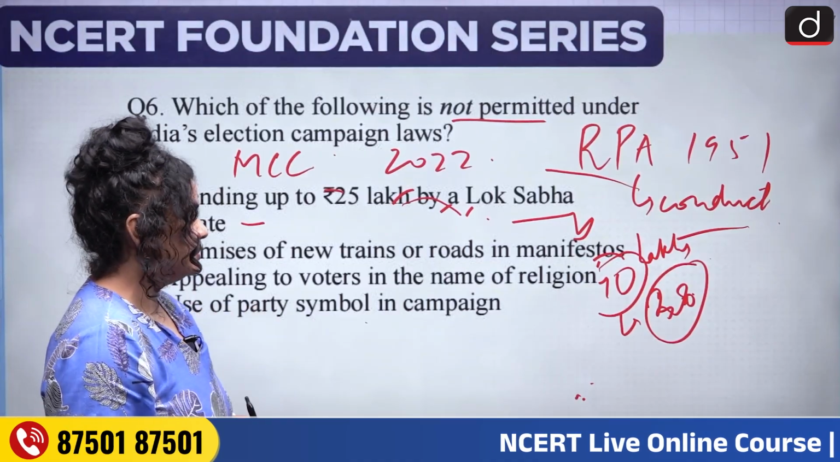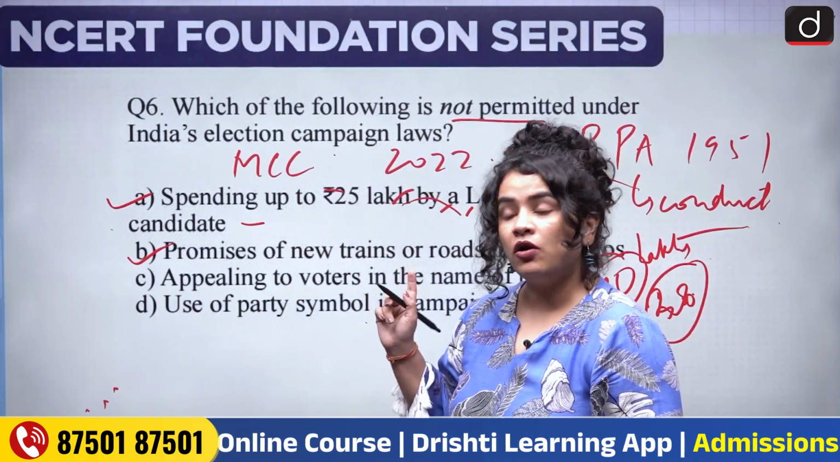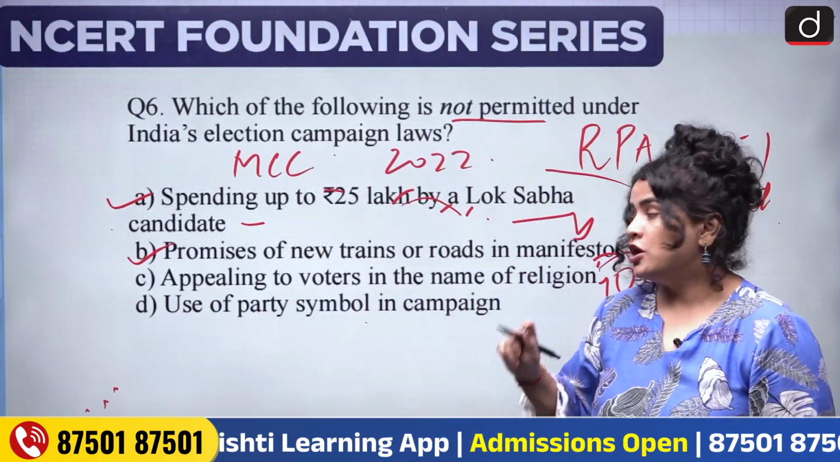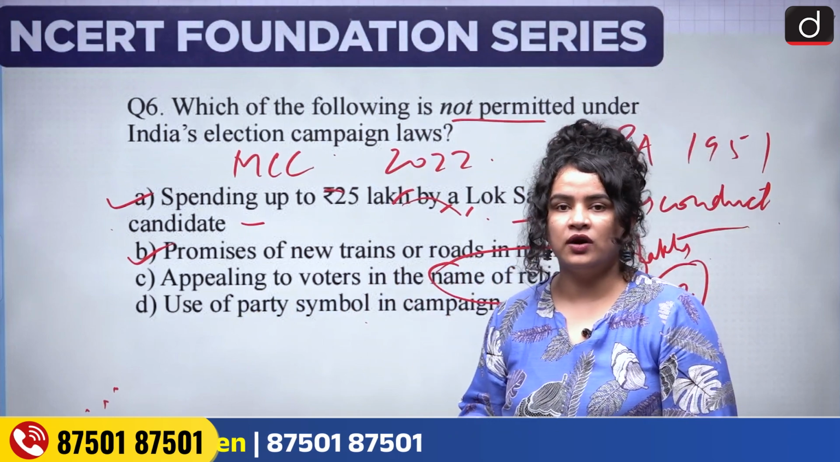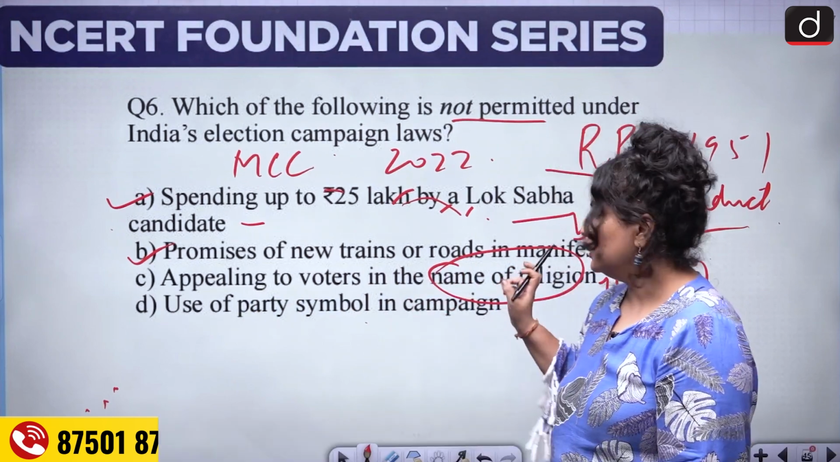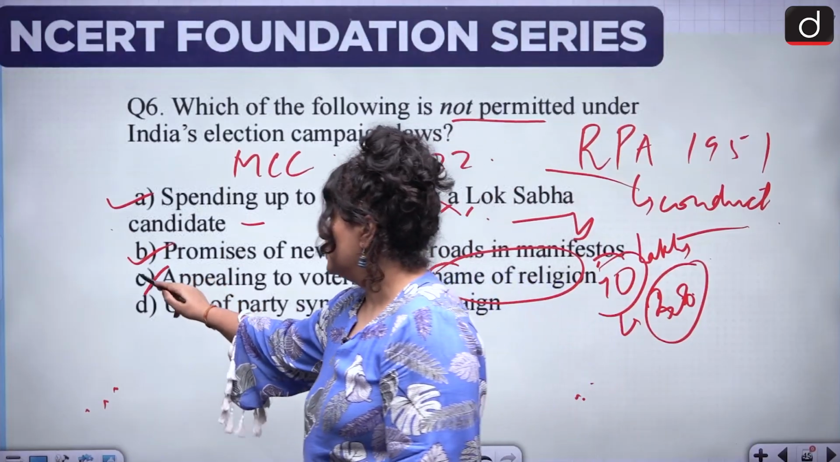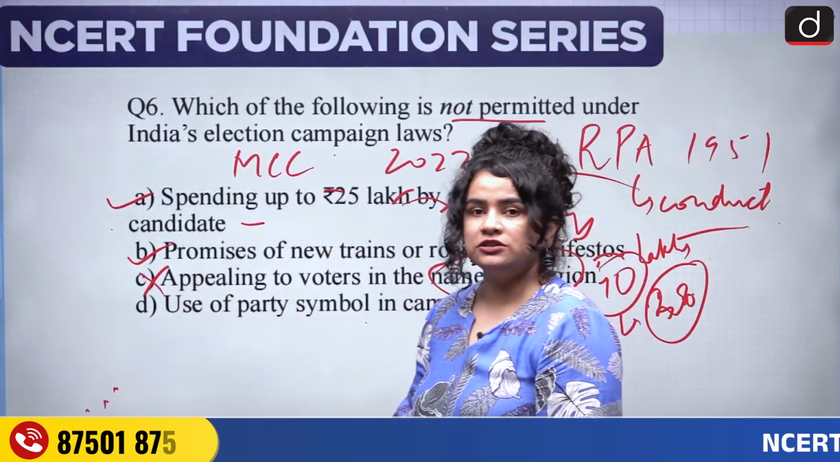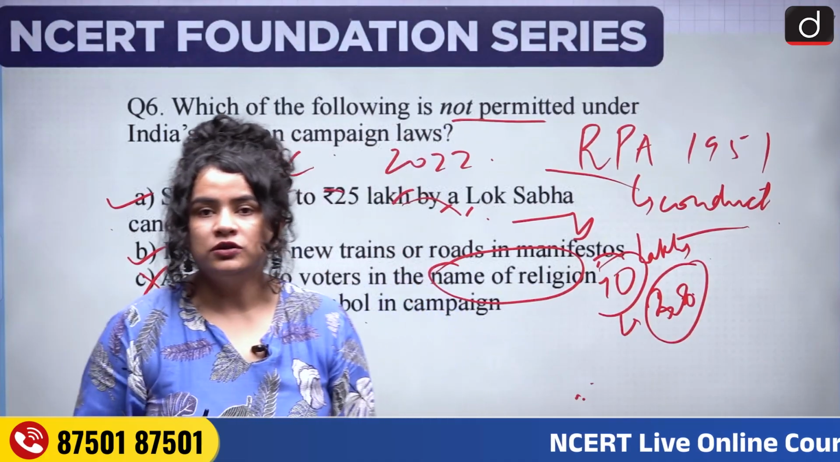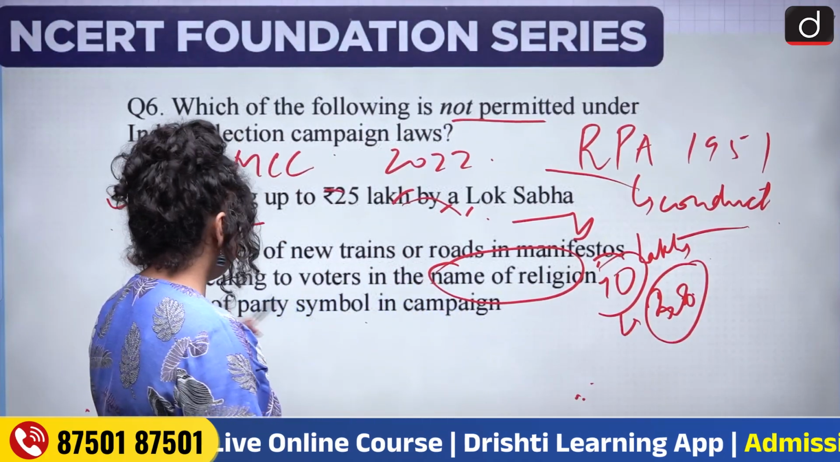C. Appealing to voters in the name of religion. Absolutely not. We know how our constitution stresses non-discrimination in the name of religion or other factors, but particularly religion. This cannot be permitted under any law. You cannot use religion to appeal to your voters to cast their votes in your favor.